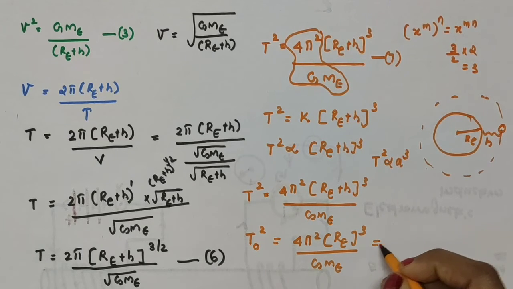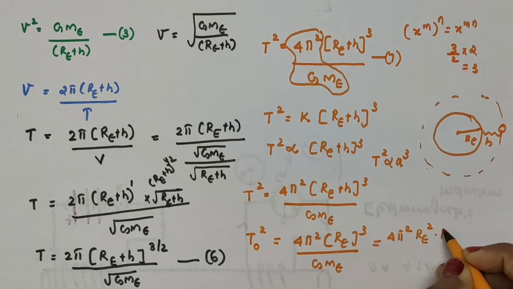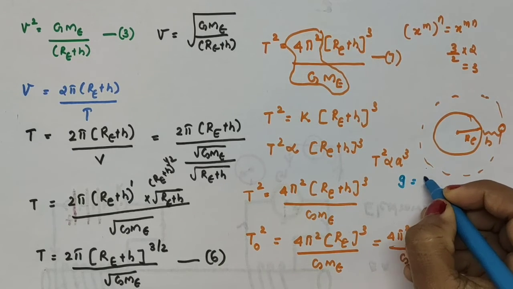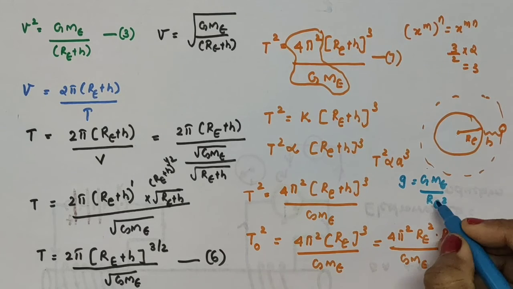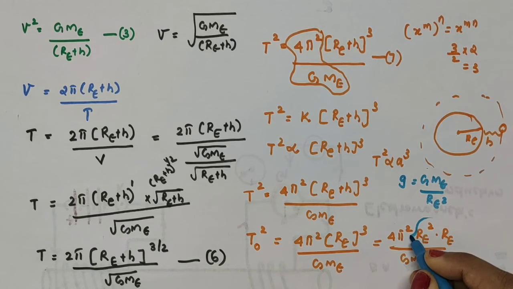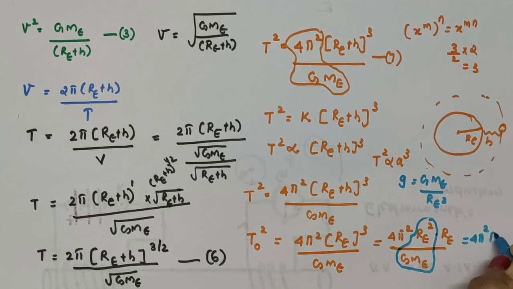Now see, this can be written as 4π squared into RE cube, which can be written as RE squared into RE divided by GME. Now we have the expression for the acceleration due to gravity. g is equal to what? GME divided by RE squared. So what is RE squared divided by GME? That will be 1 by g. So here we have RE squared divided by GME, that will be 1 by g. That is, this becomes 4π squared into RE divided by g.